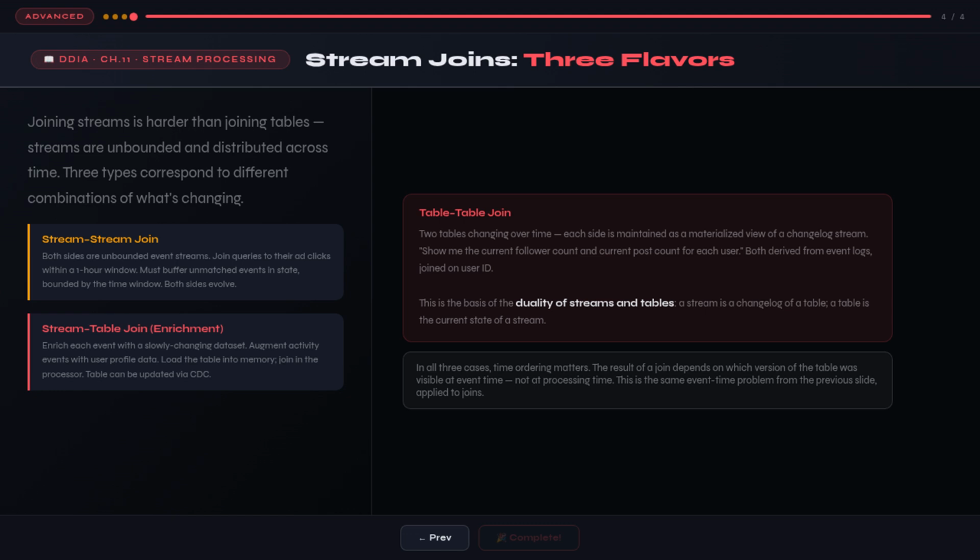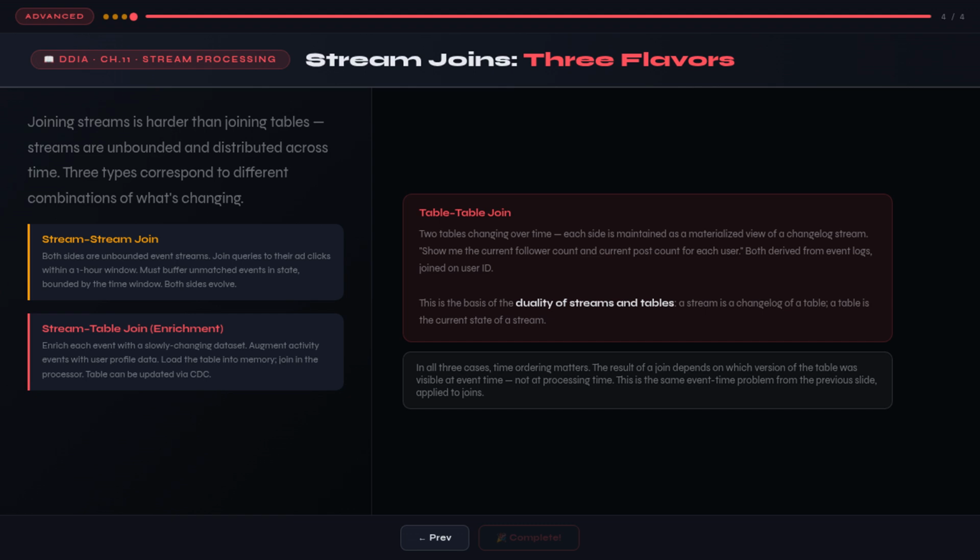Both sides are infinite streams. To join them, you must maintain state on both sides, a buffer of recent events, and match incoming events against buffered events from the other side. For example, joining ad click events with ad impression events to compute click-through rates. An impression event arrives, you buffer it, waiting for a matching click. A click event arrives, you check the buffer for a matching impression.